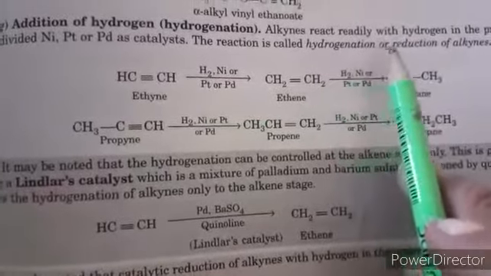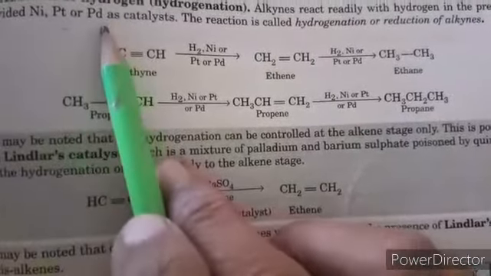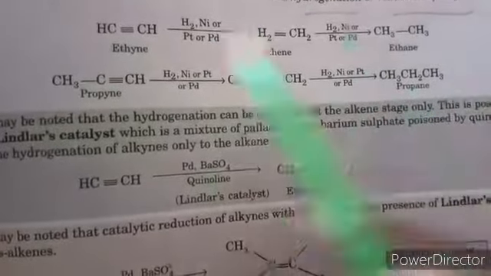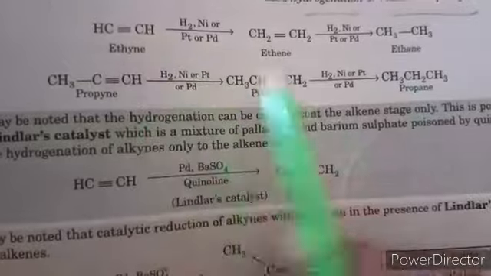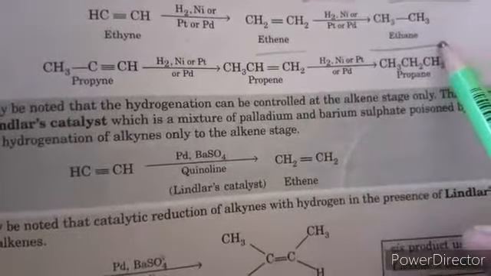Next, reduction, or addition of hydrogen, or hydrogenation. Alkynes react readily with hydrogen in the presence of finely divided nickel, platinum or palladium as a catalyst. It is called hydrogenation or reduction. So when we reduce an alkyne, it changes into an alkene. Further, it changes into an alkane.